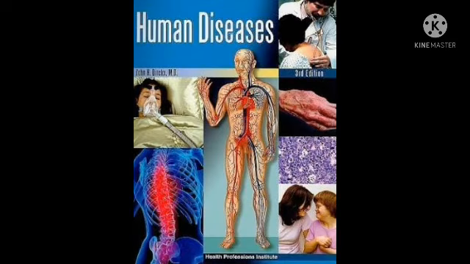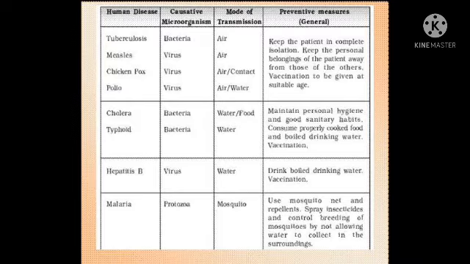Next we can discuss some common human diseases caused by microorganisms. First, tuberculosis. The causative microorganism is bacteria. The mode of transmission is through air, and the preventive measures are to keep the patient in complete isolation, keep the personal belongings of the patient away from those of others, and give vaccination at suitable ages. So for tuberculosis, bacteria is the causative microorganism and the mode of transmission is air.